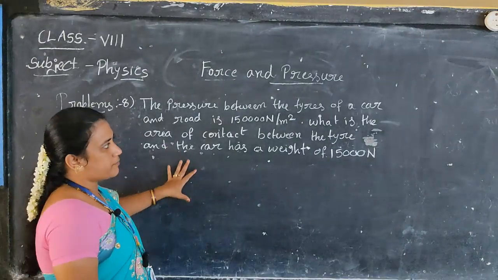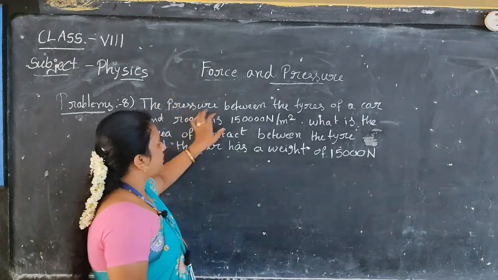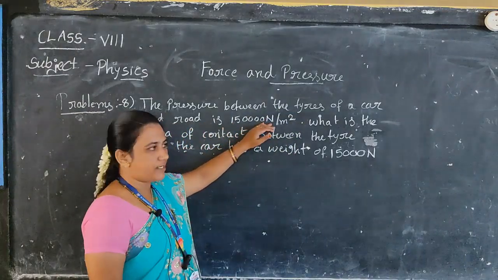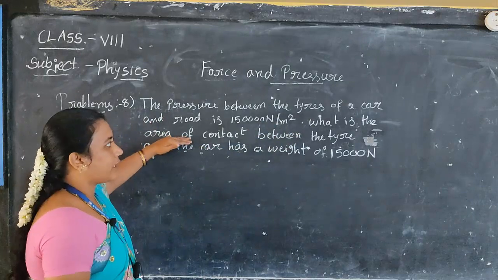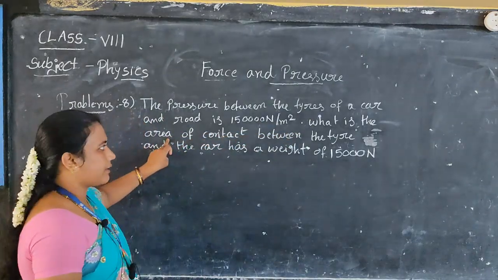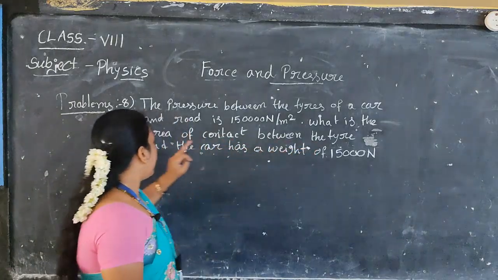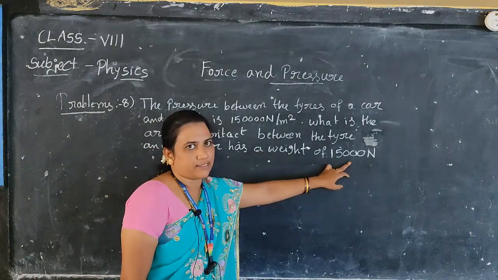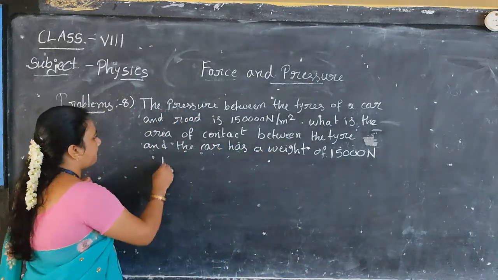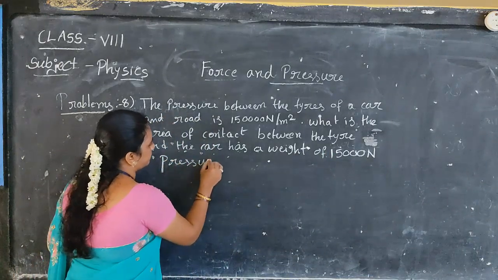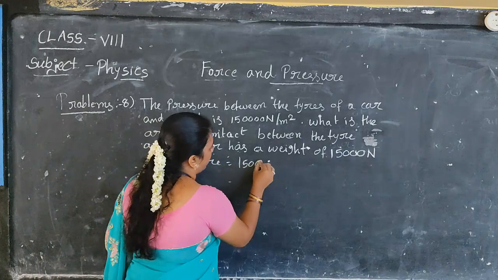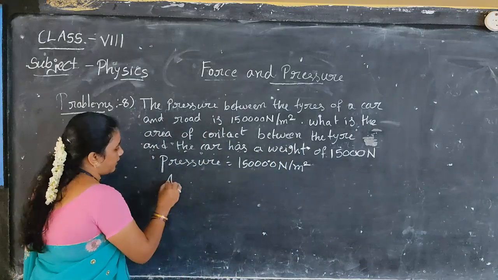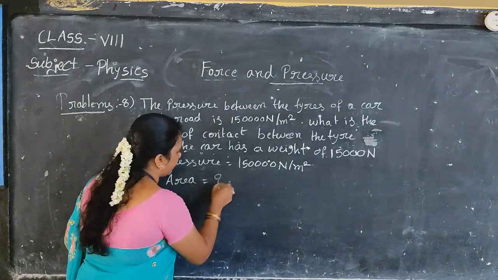Okay, next coming to the next problem. So first here you have to observe what value is given. The pressure between the tire of a car and road is 1,50,000 newtons by meter square. What is the area of contact here? What we have to calculate? Area you have to calculate. For that, they given the tire and the car has a weight of 15,000 newtons. Understand? So here pressure is equals to 1,50,000 Newton by meter square. Area you have to calculate.